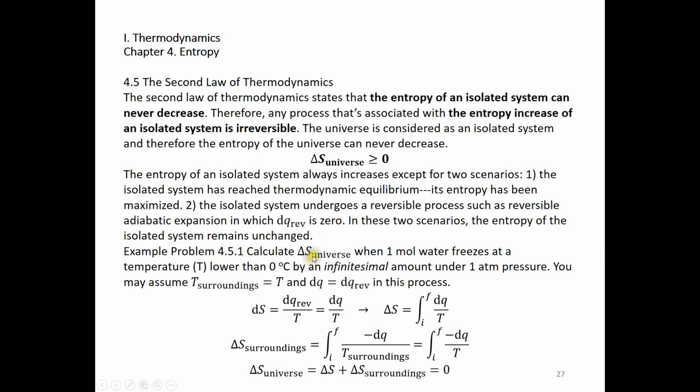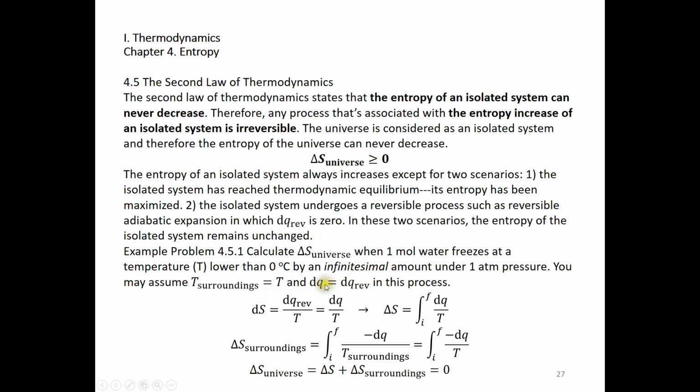Calculate the entropy change of the universe when 1 mole of water freezes at temperature T, and T is lower than 0 degrees Celsius by an infinitesimal amount, under 1 atm pressure. We may assume T surroundings is equal to T, so both of these are actually 0 degrees Celsius, or you can say it's lower than 0 degrees Celsius by an infinitesimal amount.